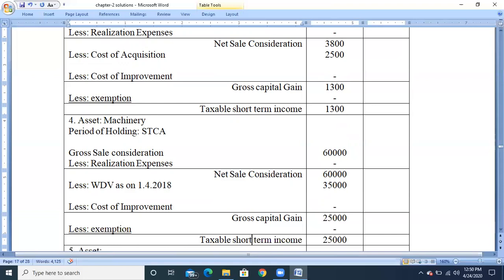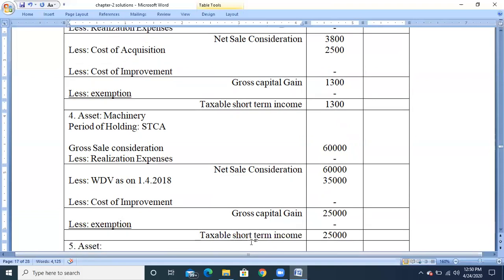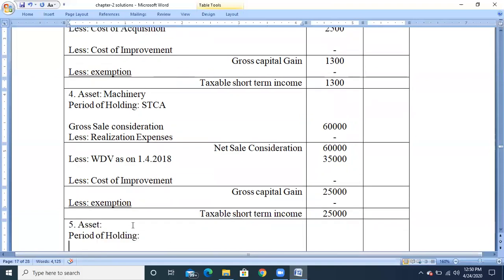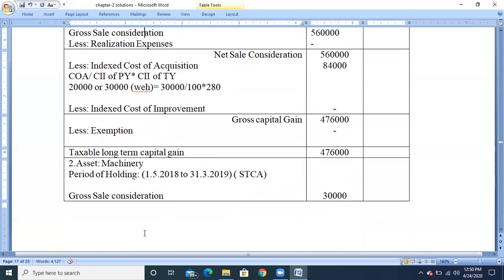Next, we have the fifth asset called shop. Calculate the period of holding. Check the purchase date and the sale date.